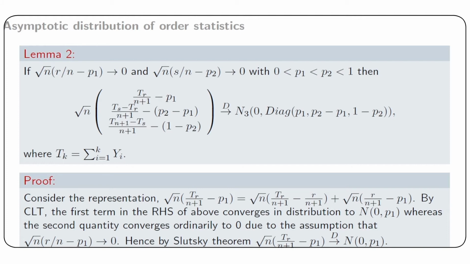In a similar way, the other convergences can also be proved using the central limit theorem for IID random variables, in combination with the facts that square root of n multiplied by r by n minus p1 tends to 0 and square root of n multiplied by s by n minus p2 tends to 0 as n tends to infinity.